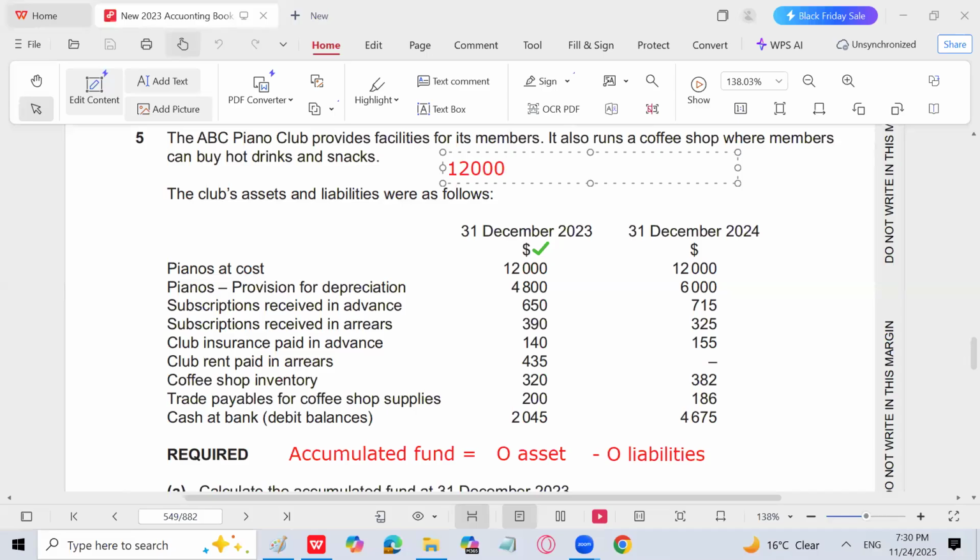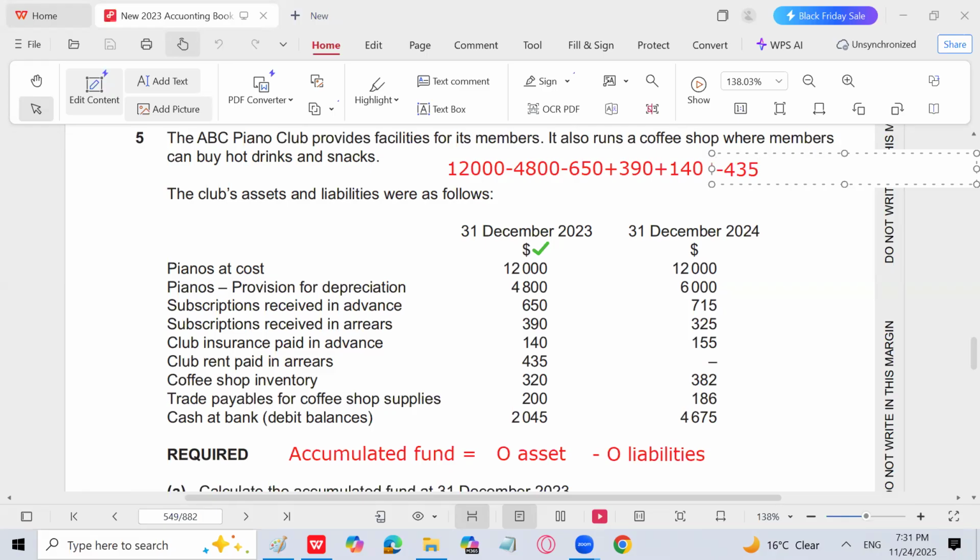Then provision for depreciation is a contra asset account, so minus 4,800. Subscription received in advance, minus 650, is a liability. Subscription in arrears, plus 390, is an asset. Club insurance paid in advance, plus 140, is an asset. Club rent paid in arrears is accrued rent, a liability, so minus 435.